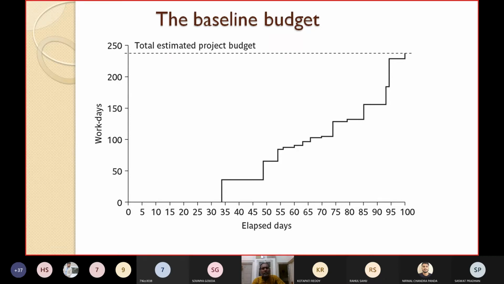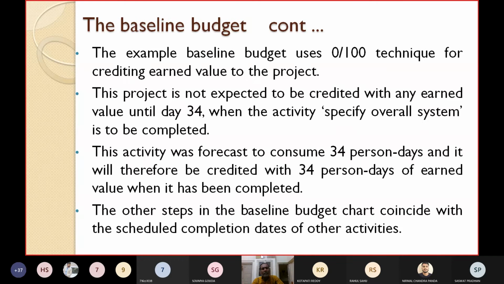This project is not expected to be credited with any EV value until day 34, when the activity specified overall system is to be completed. So when it is specified overall system, this activity is completed. Okay. So this project is not expected to be credited with any EV value. That means 0 value until day 34, when the activity specified overall system is to be completed. This activity was forecast to consume how many days? 34 days. So this is expected to take 34.